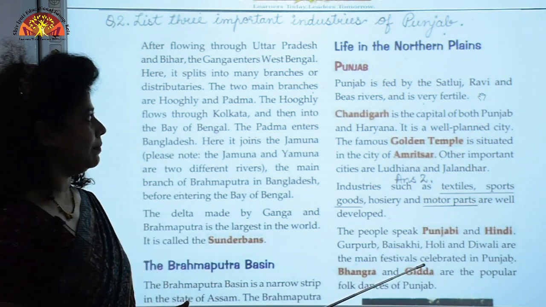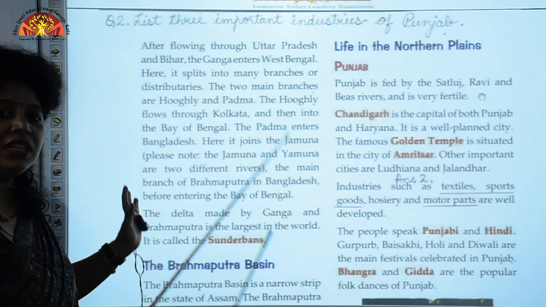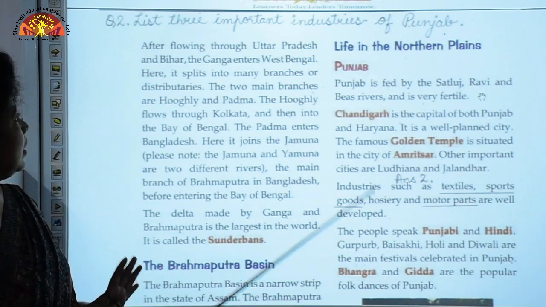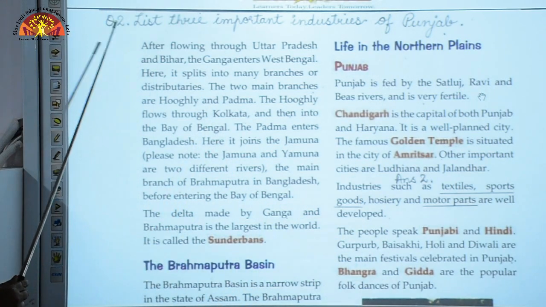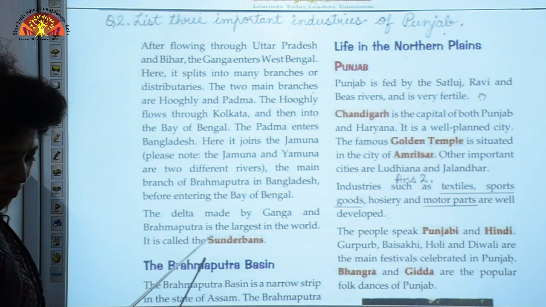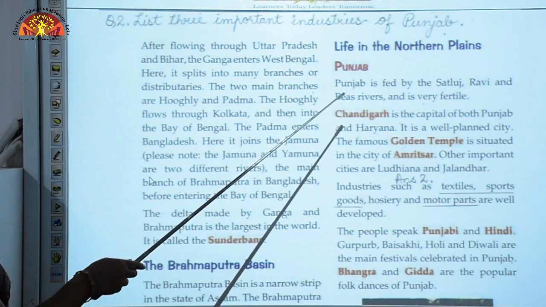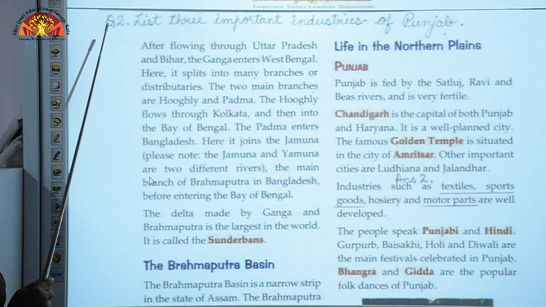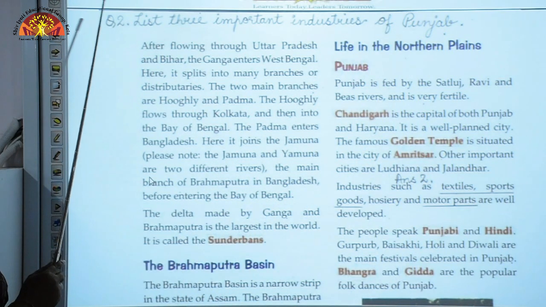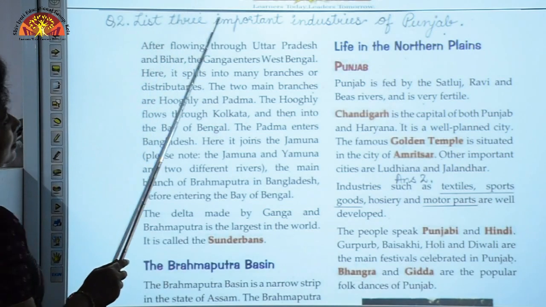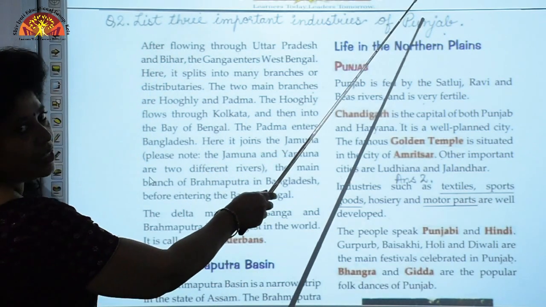Now we shall come to the second internal question. Question 2 is on page 26. Open your textbook, page 26. Under Punjab, just above the page, I want you to write question 2: List 3 important industries of Punjab.